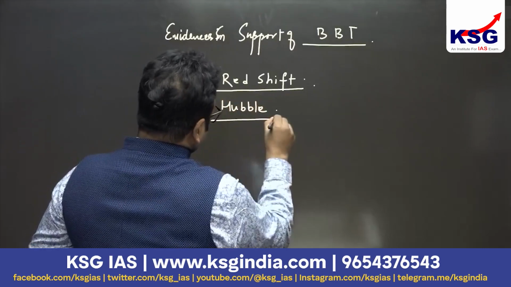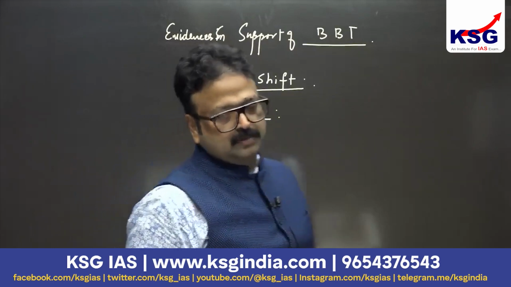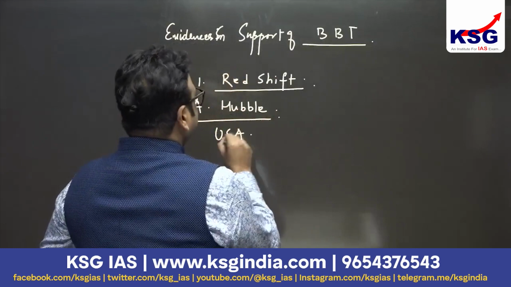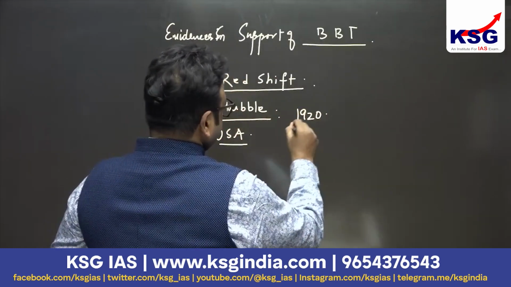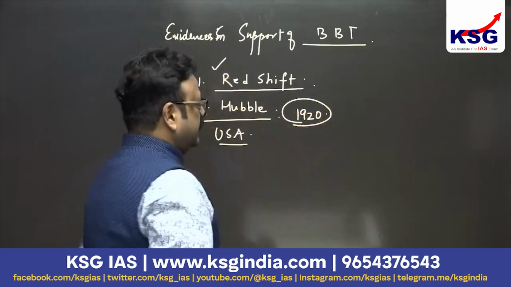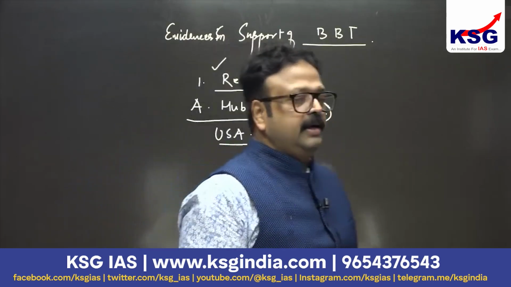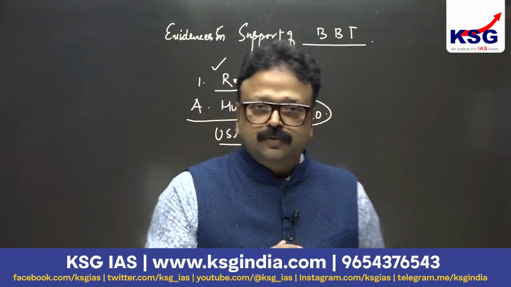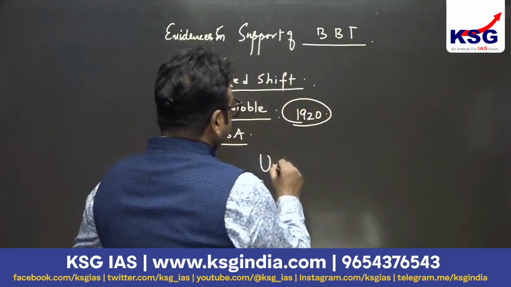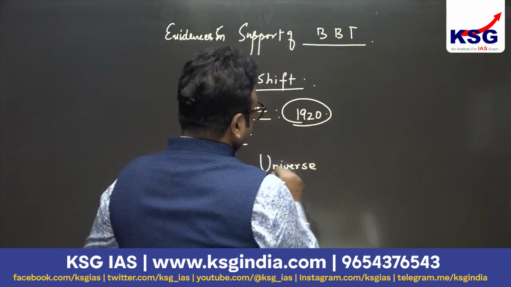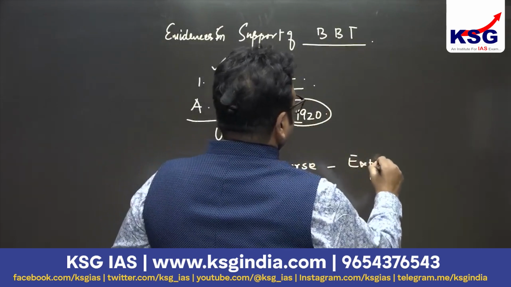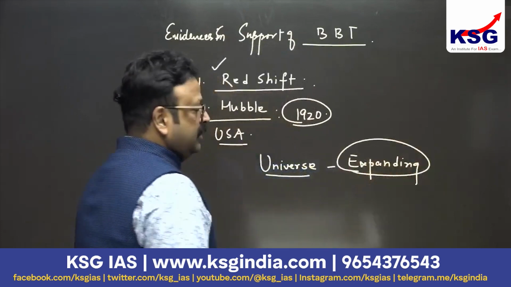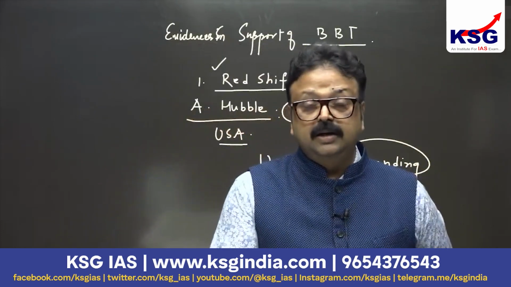Edwin Hubble was a great physicist, an astrophysicist from NASA, United States of America. Way back in 1920, he gave this concept of redshift. According to this redshift, he said the universe is expanding, and it was proved by this phenomenon of redshift. That's why the Big Bang theory is also called the expanding universe theory.